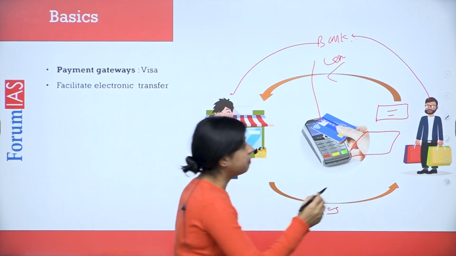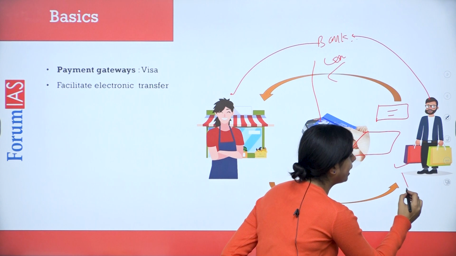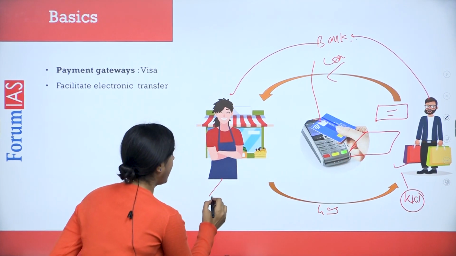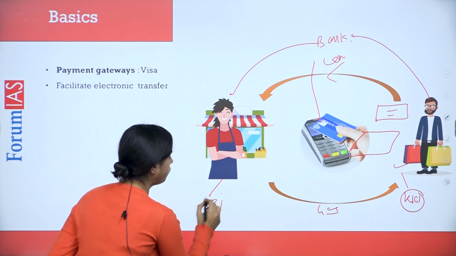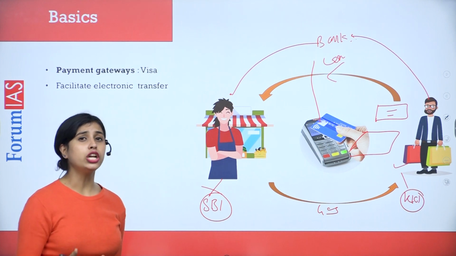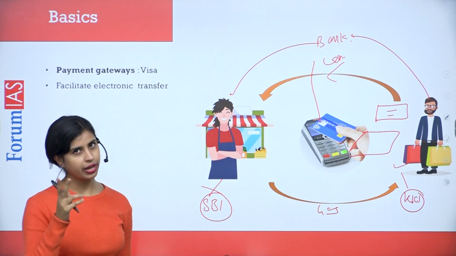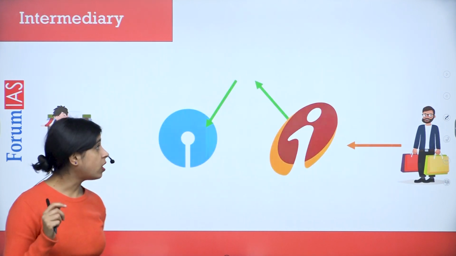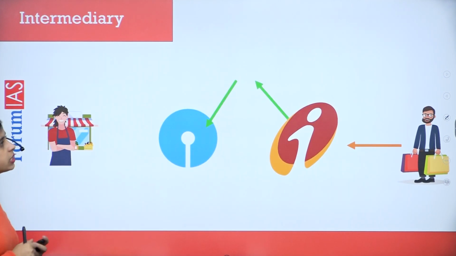What if Mr. Rakesh has a bank account in ICICI, however, the merchant has a bank account in SBI, then what? And they do not have seamless connectivity, because banks usually do not have that kind of connectivity by which money can be transferred from one to the other account. It is because of this that payment gateways come into being.